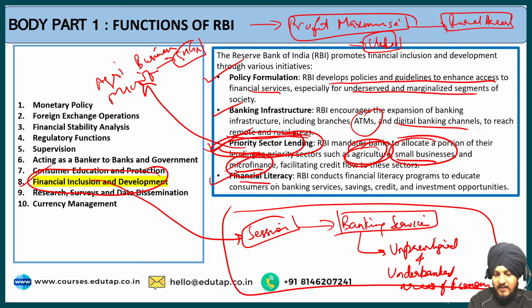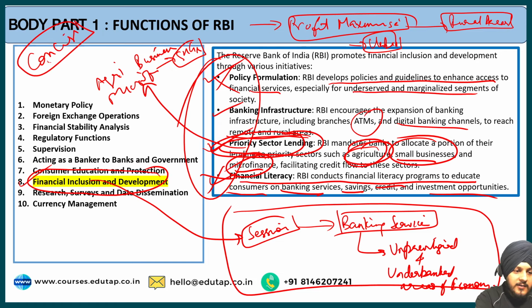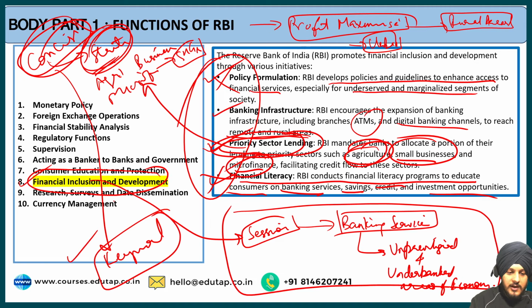The last point is financial literacy. RBI conducts financial literacy programs to educate consumers on banking services, savings, credit, and investment opportunities. I hope the points are clear to you. So even if you want to skip one or two points in order to fulfill the word limit in your answer, that's perfectly fine. The point is that you have to write your answer concisely and in a well structured manner. That is the most important thing, that your answer should be well structured, concise, and highlight the important keywords with respect to the answer. So make sure that you follow these things.